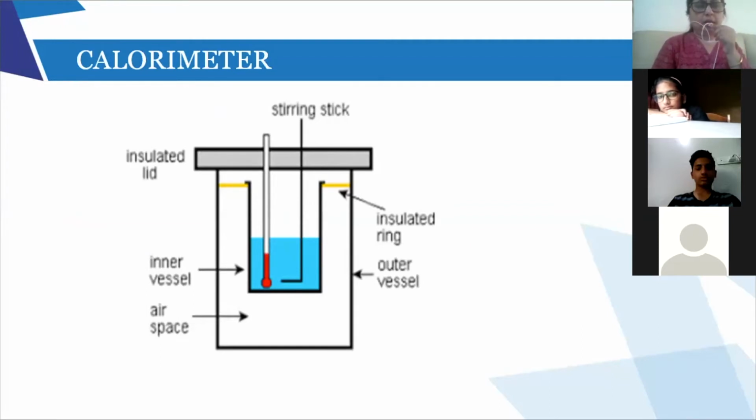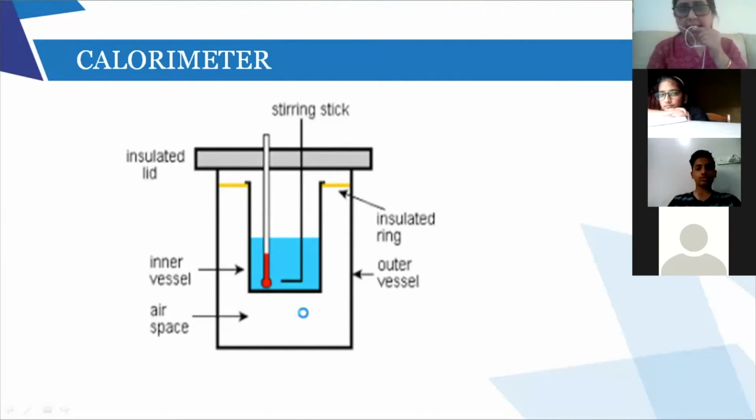Now, everyone look at this. Firstly, this calorimeter, this part is made up of copper, very thin sheets of copper. After that, it is kept in a wooden insulated material. Okay, this material is totally insulated material of wood. Inside they have air.